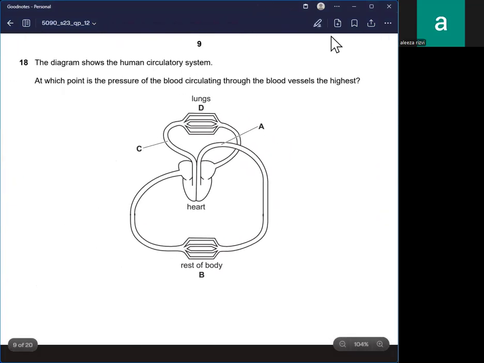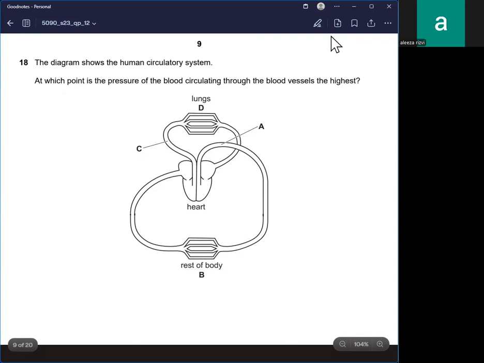Number 18. The diagram shows the human circulatory system. At which point is the pressure of the blood circulating through the blood vessels the highest? So it's obvious that it can't be the vein.